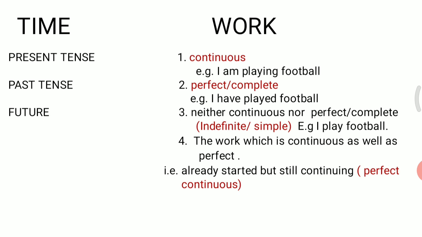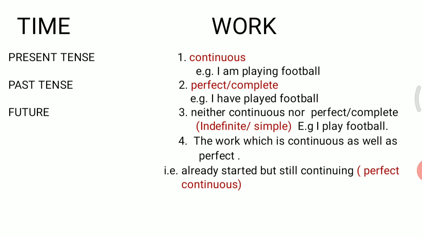Now let us understand our work. According to the definition of tense, we have two types of work. One is continuous, which means which is continuing, and second is perfect or complete. For example, when I say I am playing football, in this sentence the action is continuing. And when I say I have played football, it means I have finished playing football. The action of playing is completed, or you can say it is perfected.